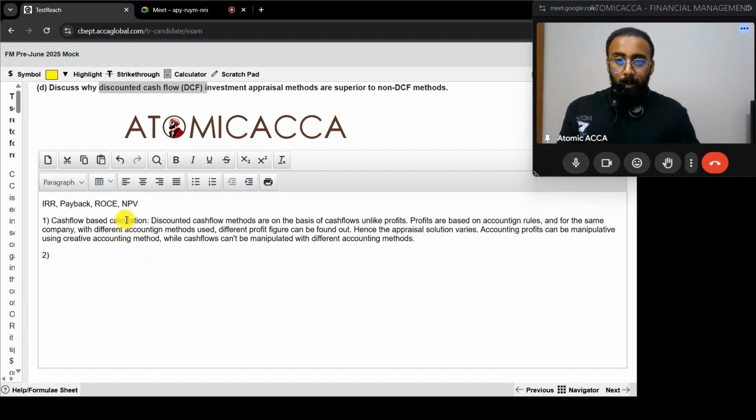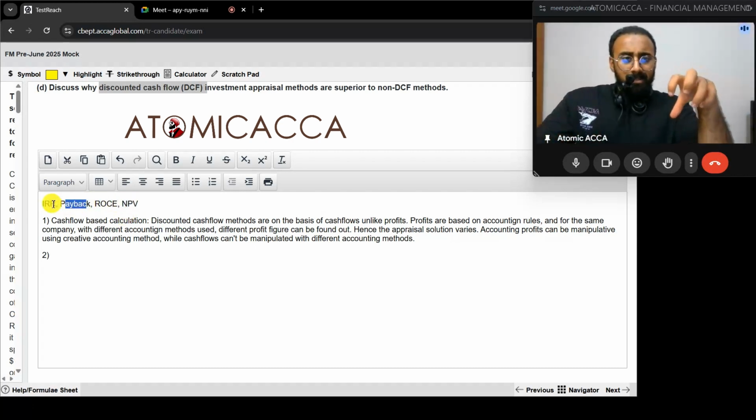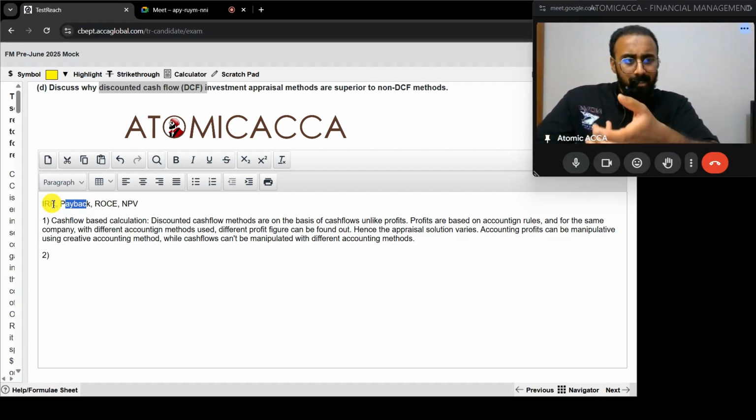Number two, why is NPV greater than payback period? What is payback period? Payback period means the investment appraisal method which looks out for safety, meaning it looks out for the project that gives the initial returns quicker so that we hit the break even fast. So it looks at that safety point.